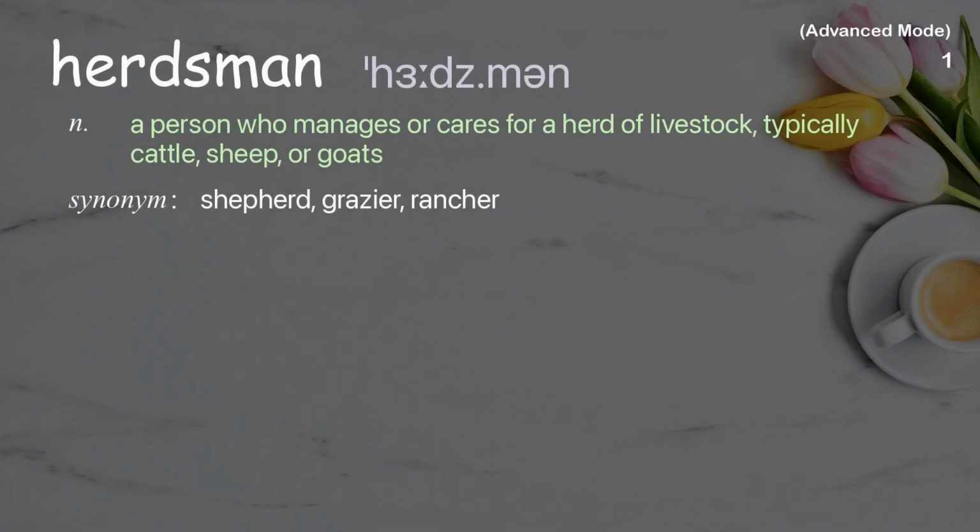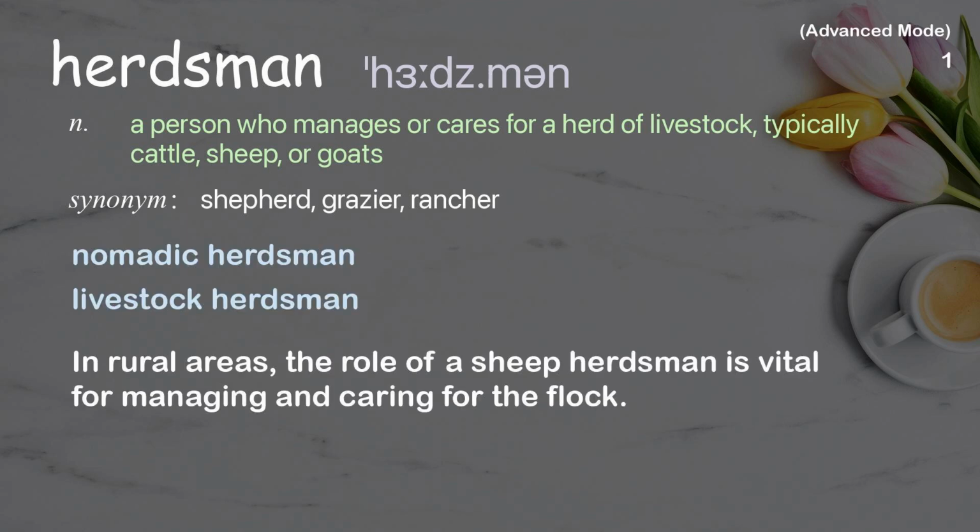Herdsman. A person who manages or cares for a herd of livestock, typically cattle, sheep, or goats. Examples: Nomadic herdsman, livestock herdsman. In rural areas, the role of a sheep herdsman is vital for managing and caring for the flock.